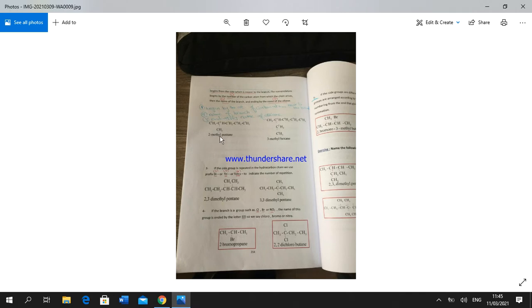Then we complete the numbering of carbon: 1, 2, 3, 4, 5. The five-carbon alkane is known as pentane. So the compound name according to the IUPAC system is 2-methylpentane.